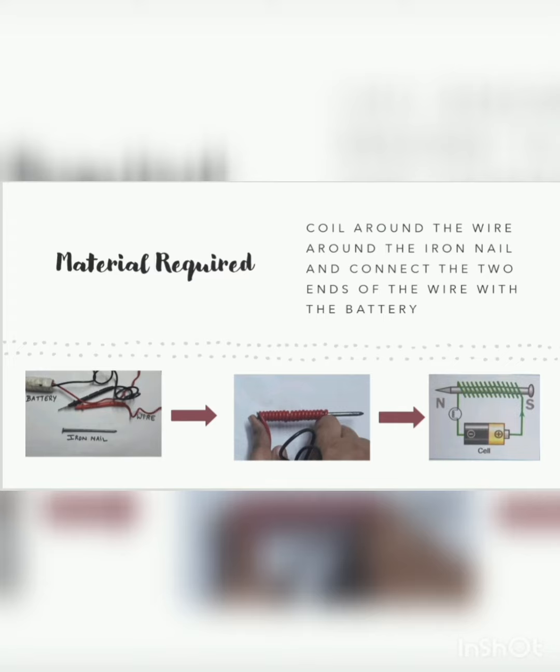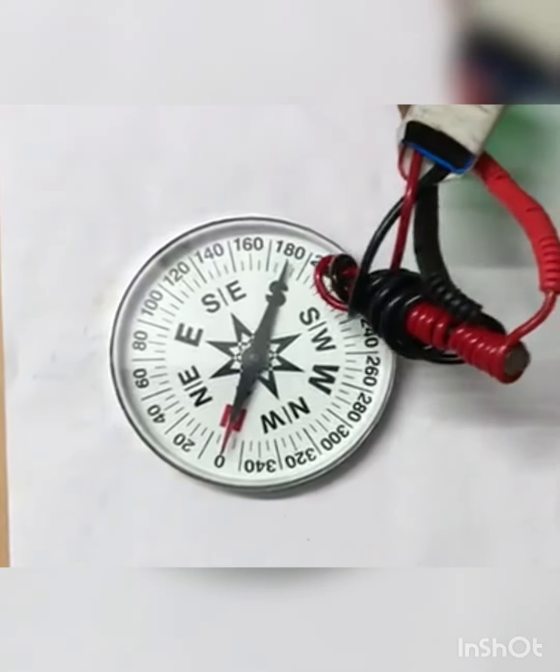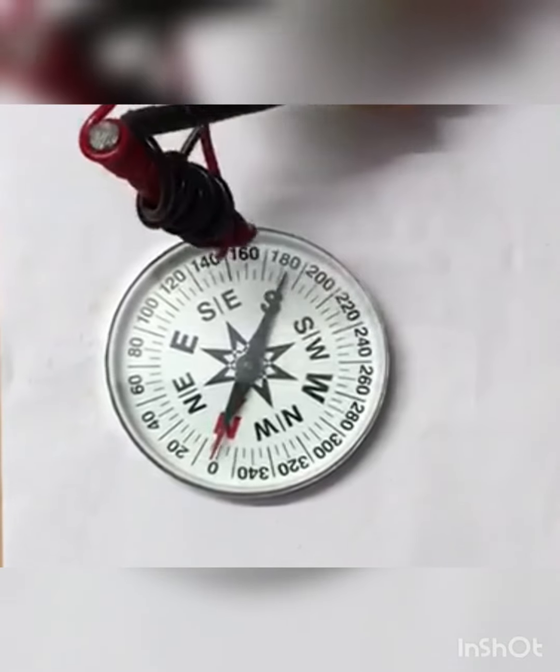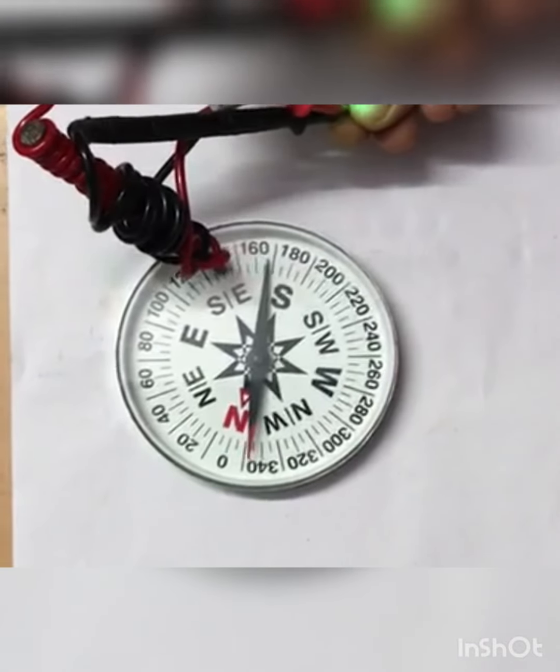When our electromagnet is ready, we can check whether it is behaving like an electromagnet or not by bringing it closer to a magnetic compass, or you can bring a magnetic compass near the electromagnet. As it is shown over here in the video also, the deflection in the magnetic compass can easily be seen when it is brought near an electromagnet.